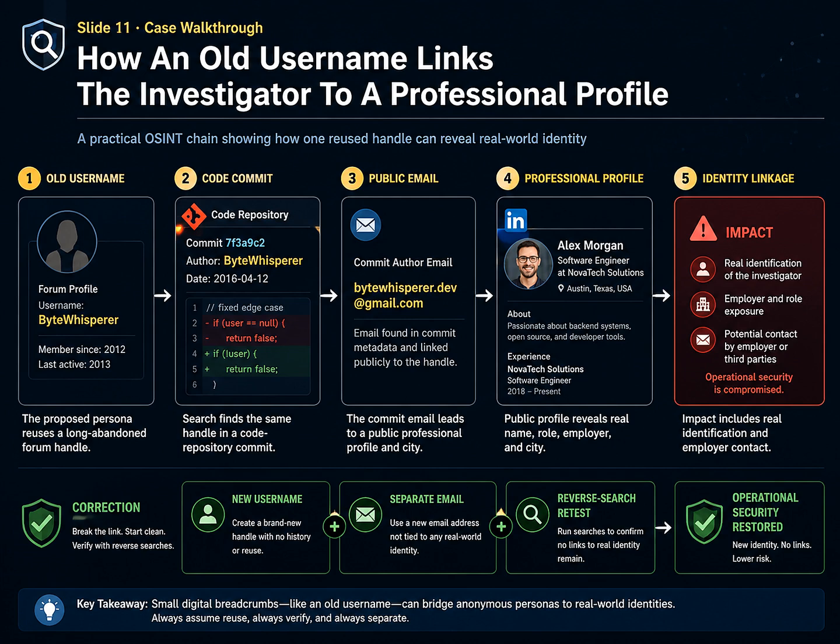The investigator plans to reuse an old forum handle for a new persona. It seems harmless because the forum account has been inactive for years. A signed-out search finds the same handle in a public code repository. The commit contains an email address. That address leads to a professional profile, work city, and employer. Every step is ordinary. Together, they defeat the persona before it is used.